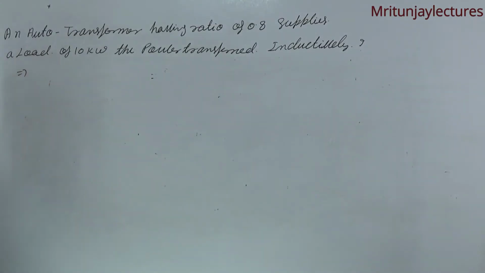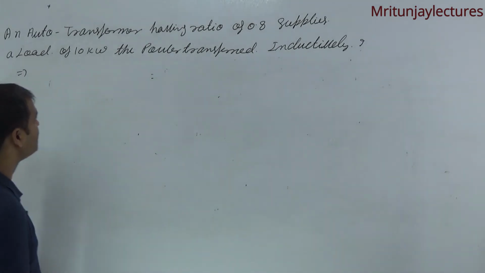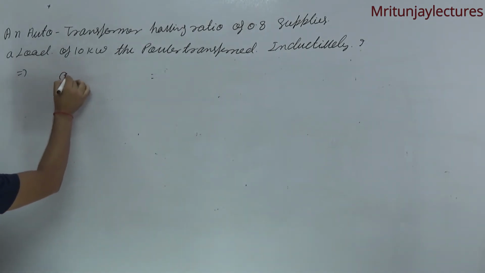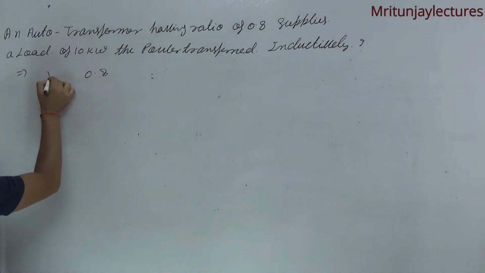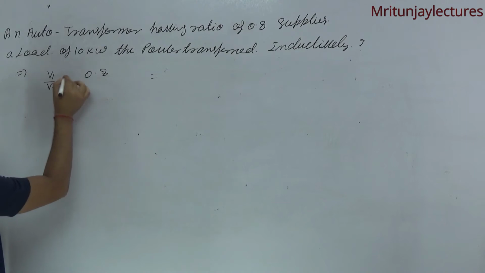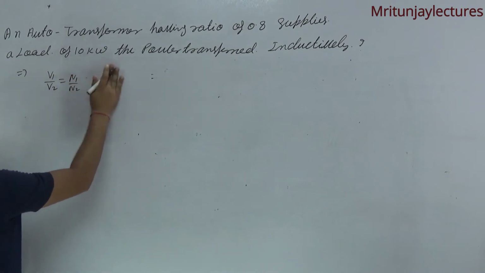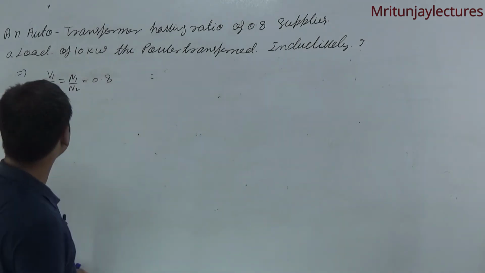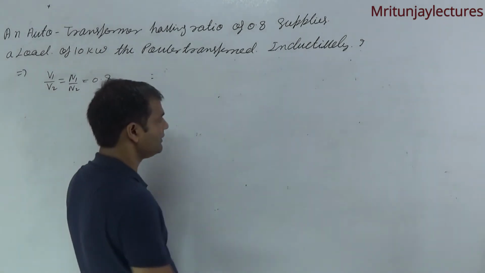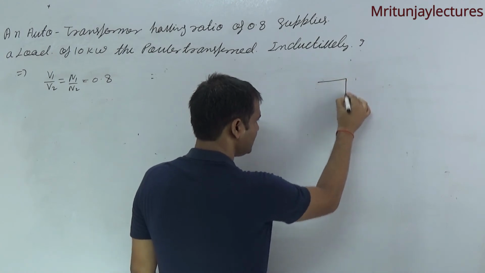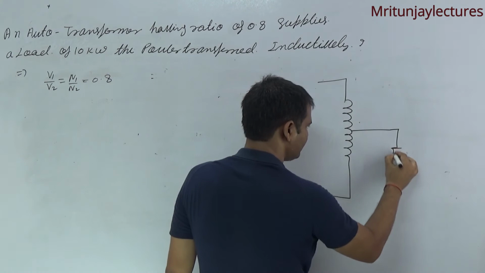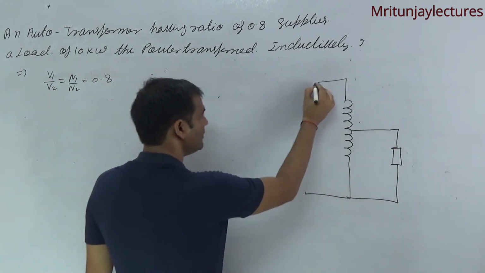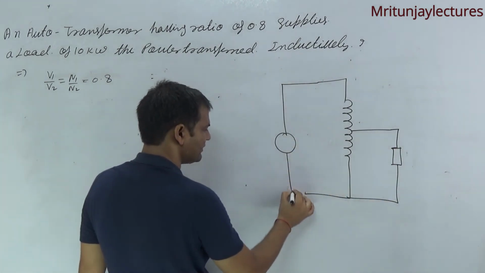Corresponding question: an autotransformer having ratio A given as 0.8, suppose N1 by N2 is equal to 0.8, supplies a load of 10 kilowatt. Suppose that is the autotransformer, load is connected here and source is connected here.